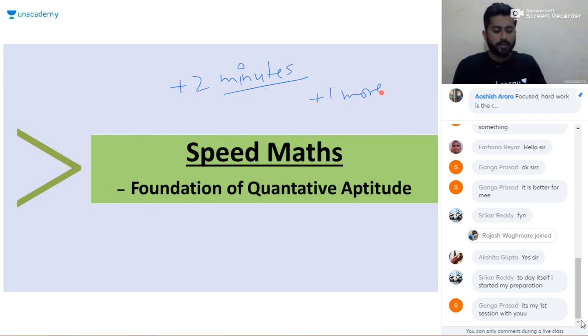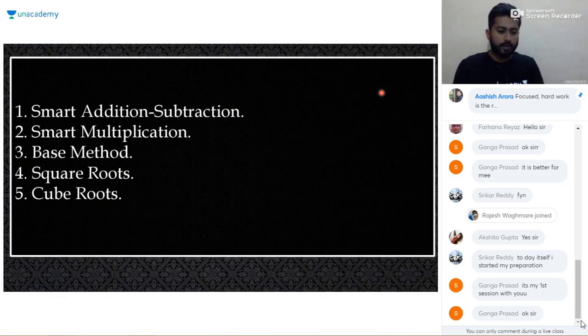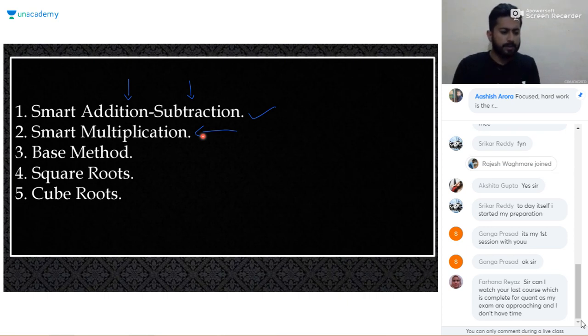And this is the index of our session, that is what we are going to proceed with. In this session we are going to learn smart addition and subtraction methods, smart multiplication of 2-digit numbers, multiplication of 3-digit numbers, multiplication with the base method, and some other important things, and square roots as well as the cube root thing.